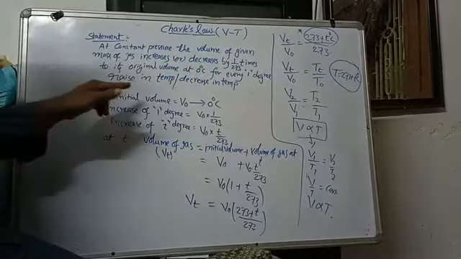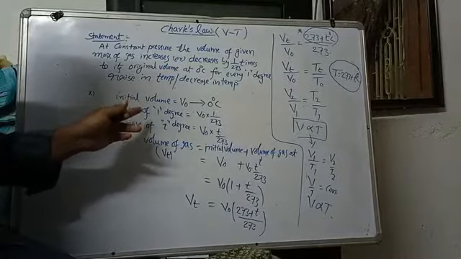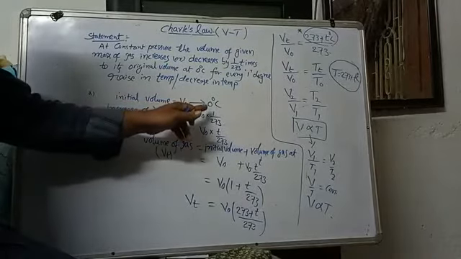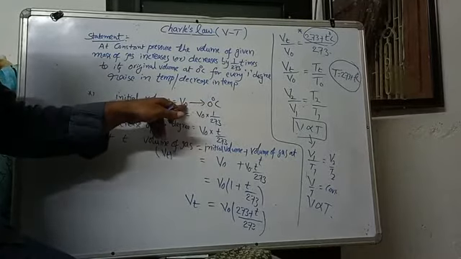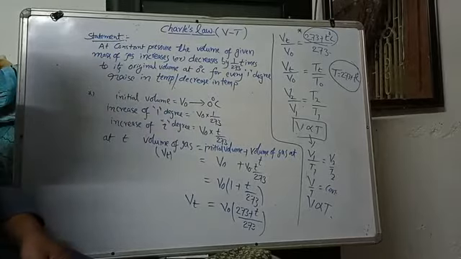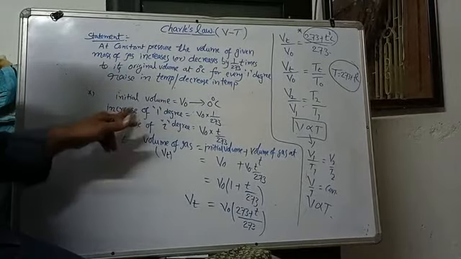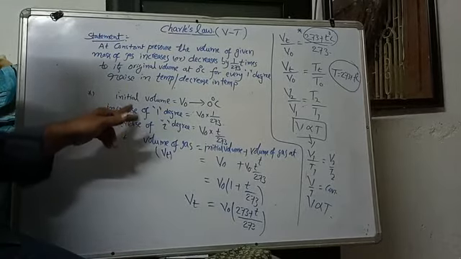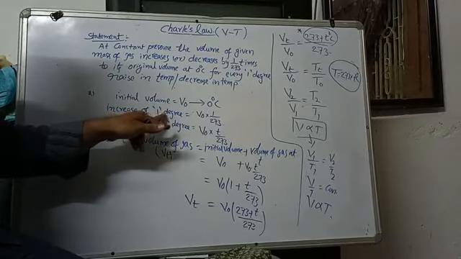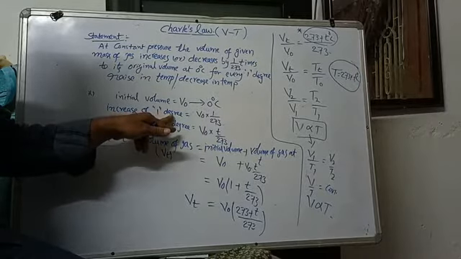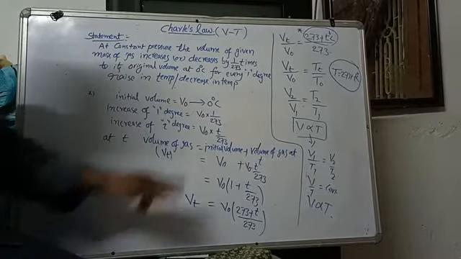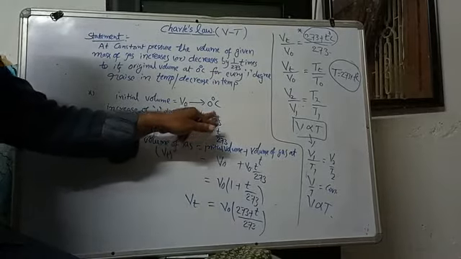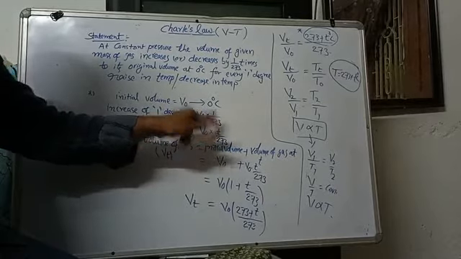What is the meaning here? Suppose a gas is at 0 degree Celsius, its volume will be taken as V0. If you increase the temperature by 1 degree Celsius, then volume becomes V0 into 1 by 273.